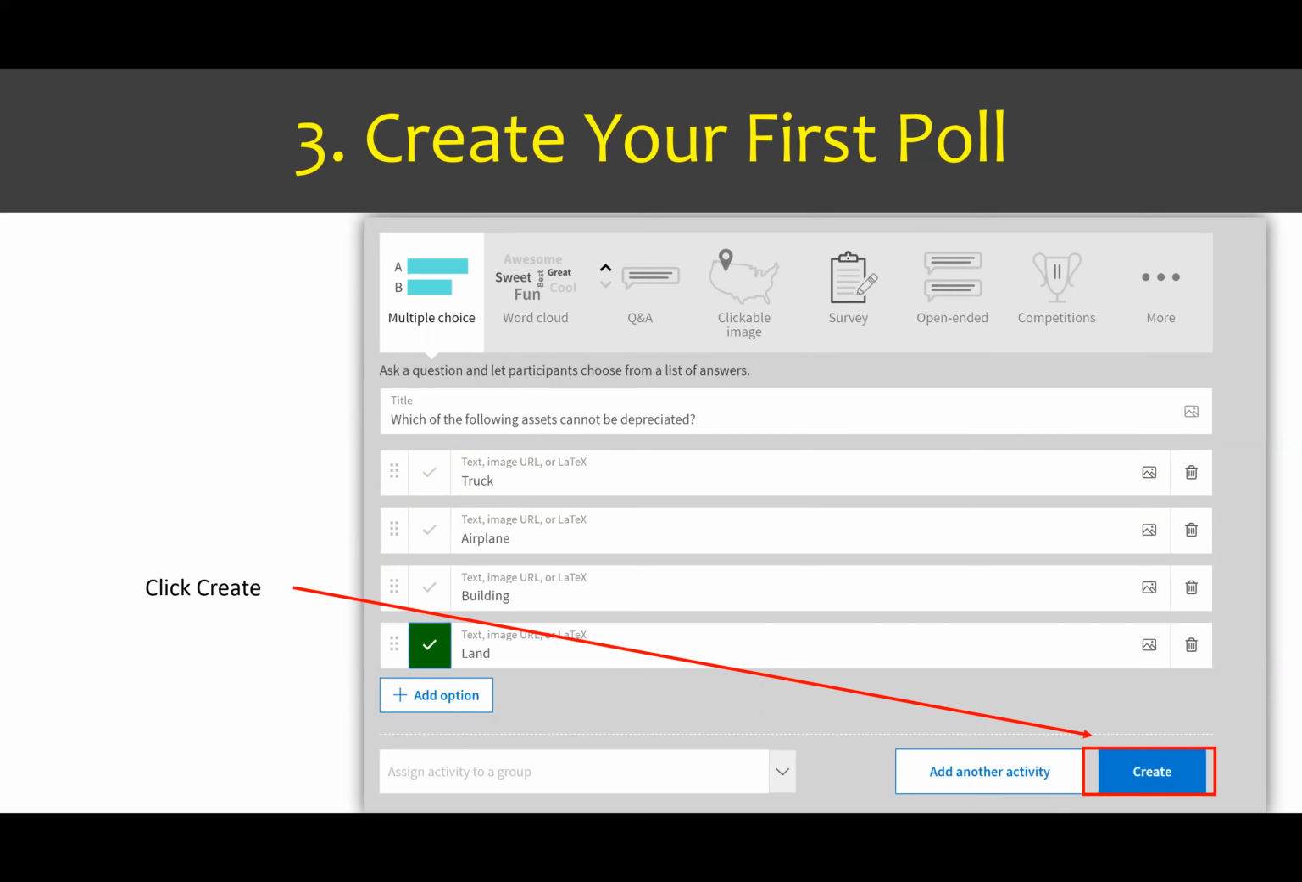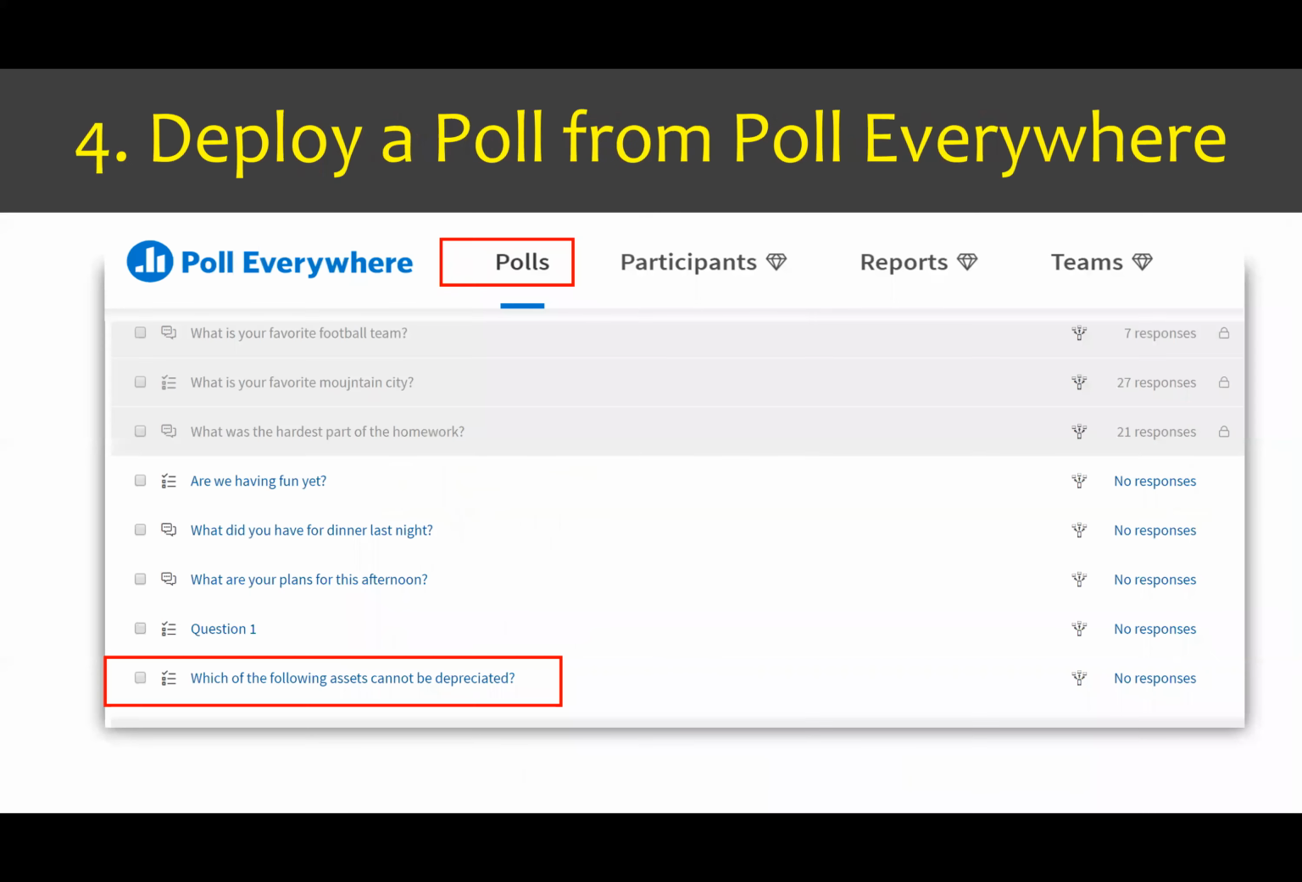It's as simple as that. So now we've created our poll. So after we do that, how do we deploy a poll? So from the website, it's very easy to deploy a poll.